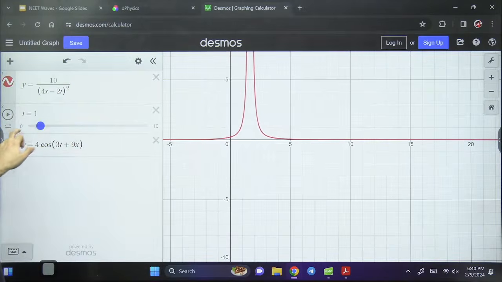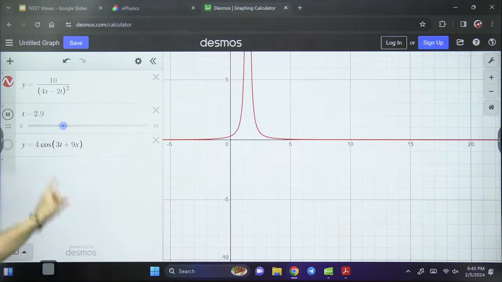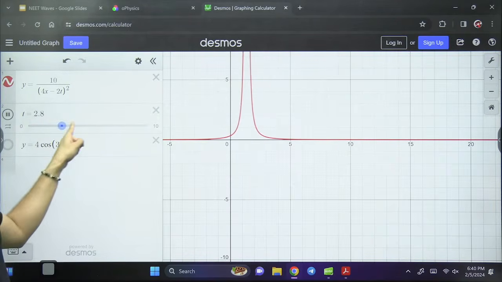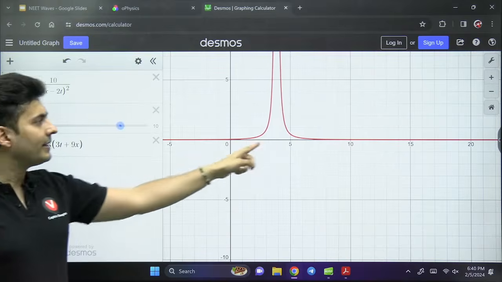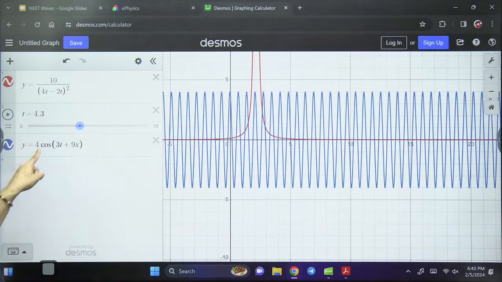Okay, it is coming back. Time should not come back. It should just go here. Yeah, so it should just keep on going like this. I'm taking it only till 10 seconds, so only till 10 seconds I am able to see it. Isn't it amazing?